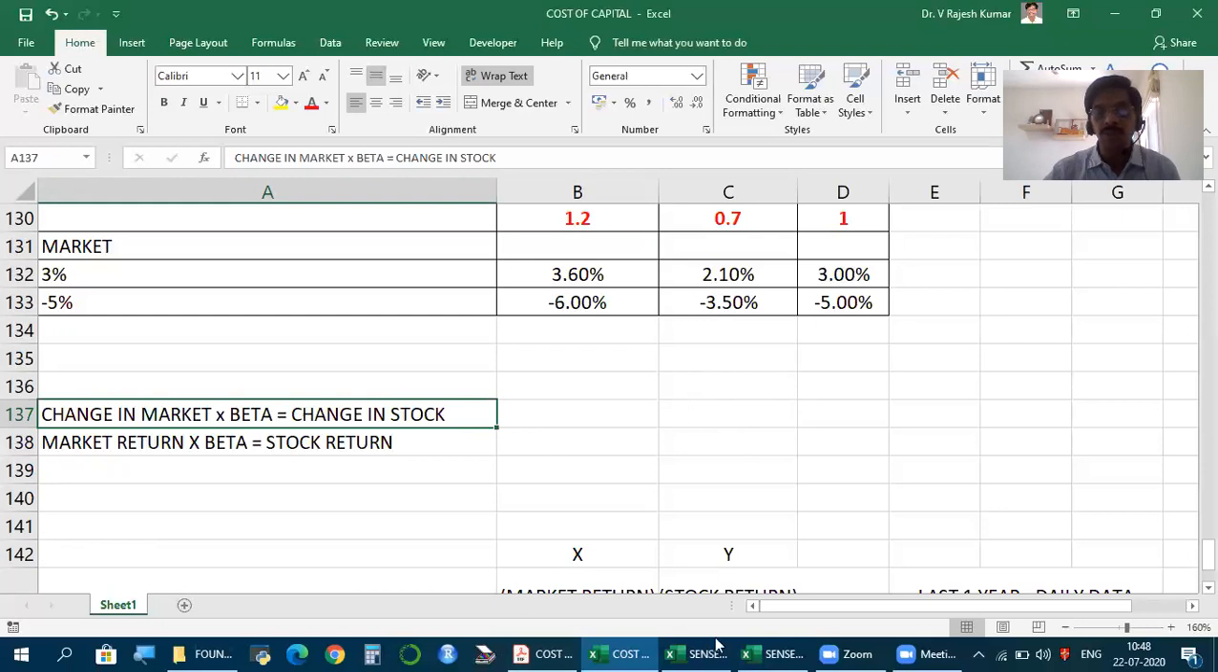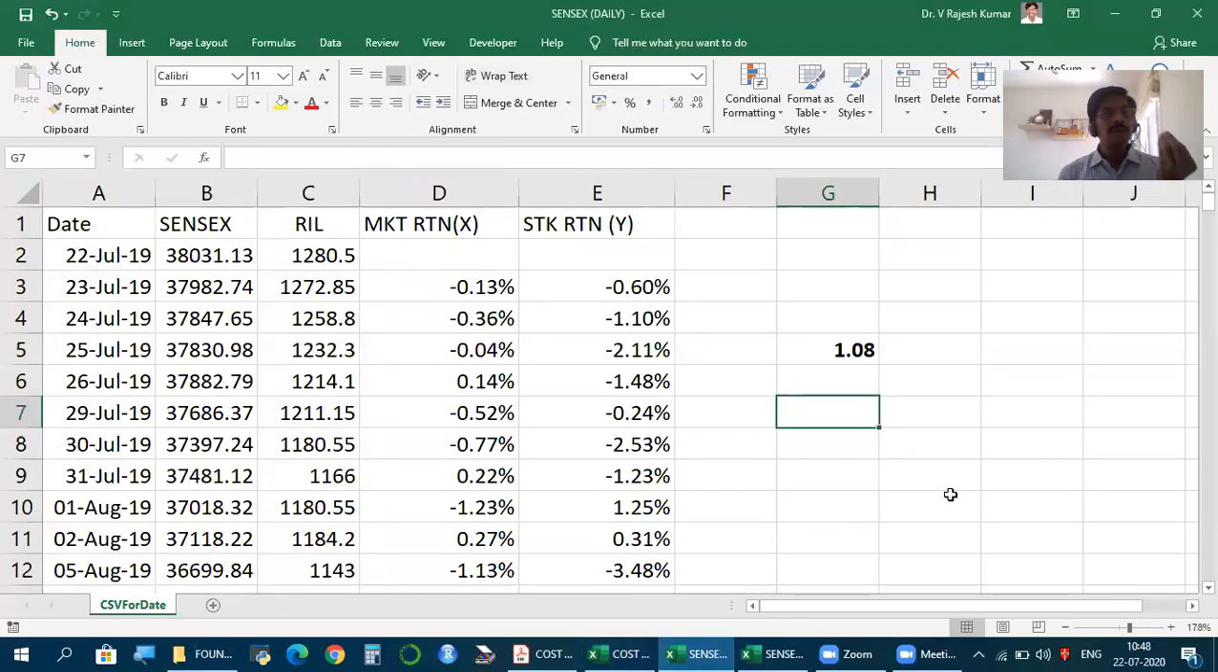So usually this is what we do. Since beta tells with the change in market, what will be the change in stock. So given market return, what will be the stock return. Such a connection or relation is statistically what you call regression, where we know the value of one variable, and want to find the value of another variable. This is called regression.